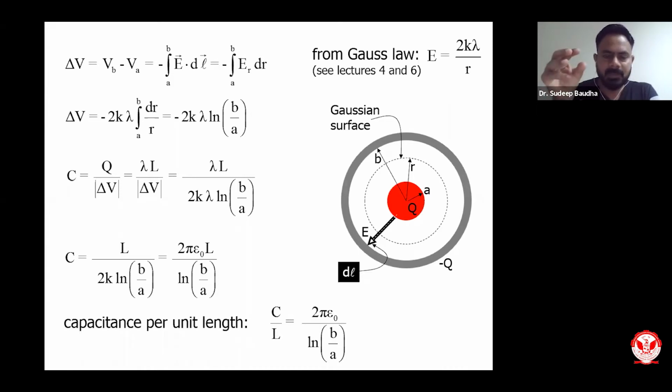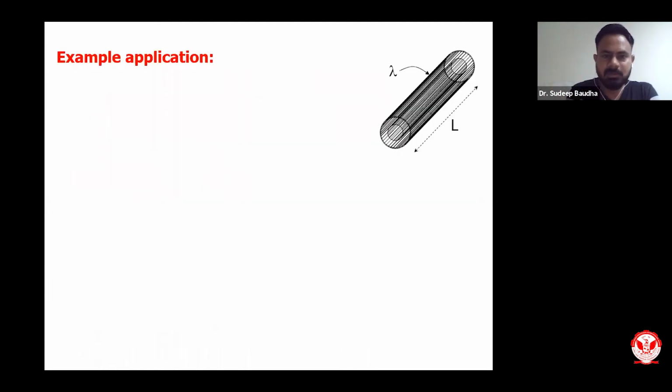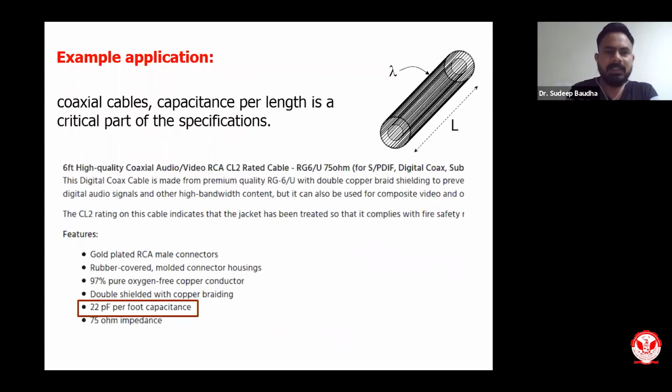Now this idea is very, very important because it is used in coaxial cables, which we see in day-to-day life. I can give you a traditional example where we use coaxial cables for connecting our dish antenna to our television. Even in many other applications, we use coaxial cable for transporting EM signals. One important parameter of a coaxial cable is its per foot capacitance, and its entire performance changes with that aspect.